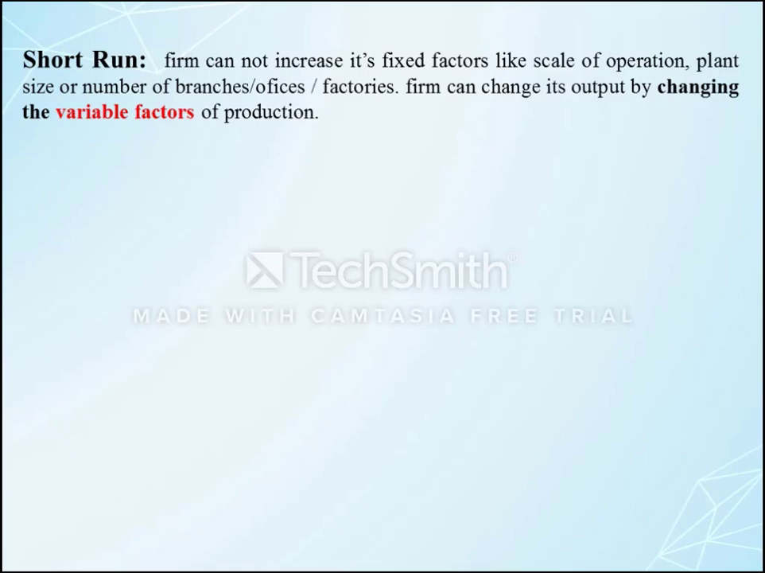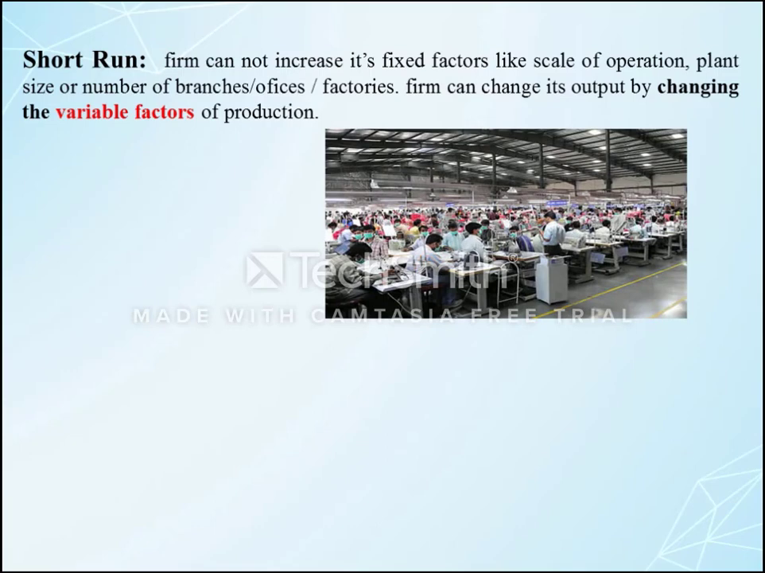In the next image you can see that a number of workers are working in the industry. They are stitching clothes. Suppose in the market the demand for clothes increases. At that time, what does the firm do? The firm hires more laborers and tries to produce more clothes and supply them in the market, or the firm increases the number of hours of the workers and tries to produce more clothes and supply them in the market. It means in the short run the firm can increase only its variable factors and supply more quantity in the market.